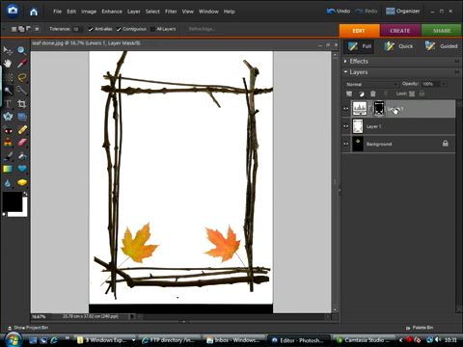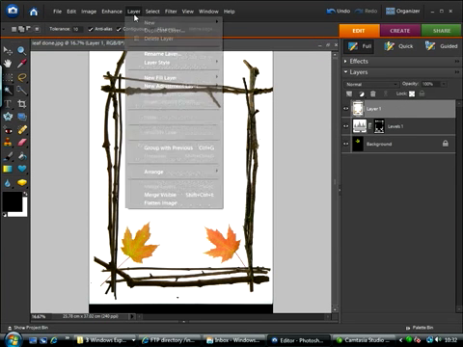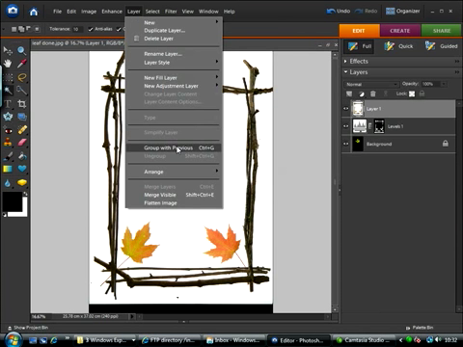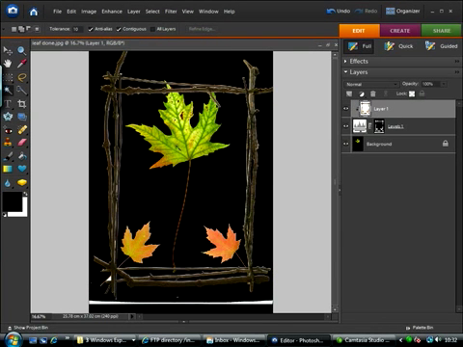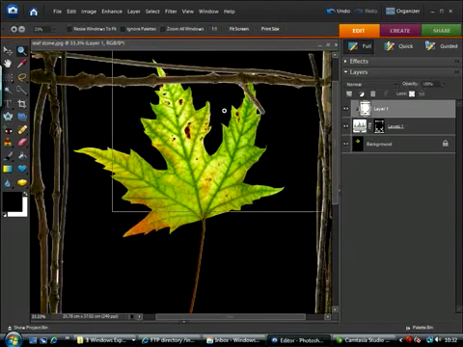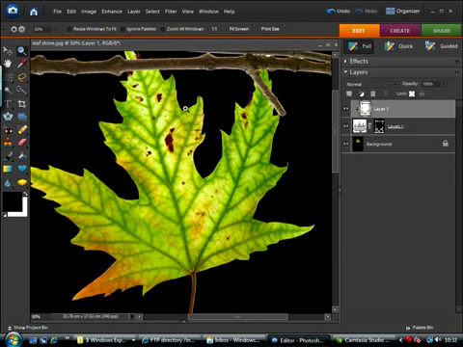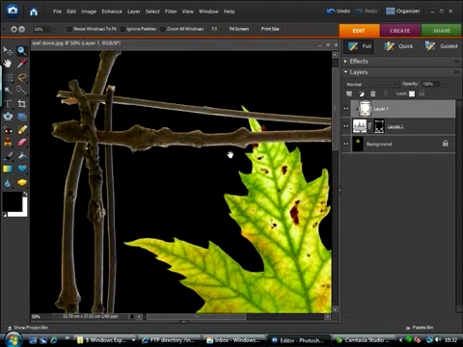Now to enable this layer mask to affect this layer, we need to grab hold of it in the layers palette and drag it down and drop it below the actual photographic border layer. We'll click on the border and we'll simply go to Layer and Group with Previous. Okay, so you can see now that this layer mask is affecting this particular target layer, and we've fairly effectively masked out all the unwanted white background that surrounds the twigs and leaves on the border image.